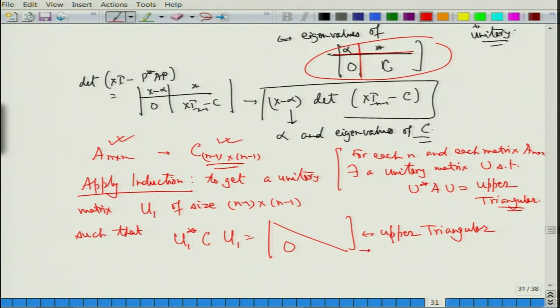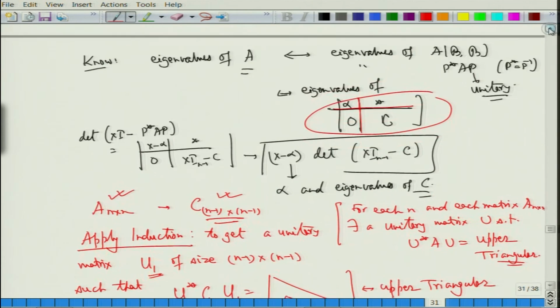Let me write this matrix as T1. So, by induction I know the result is true for C, which is an n minus 1 cross n minus 1 matrix, and for this matrix C I can get a unitary matrix U1.